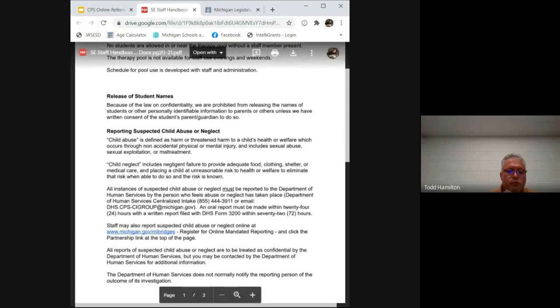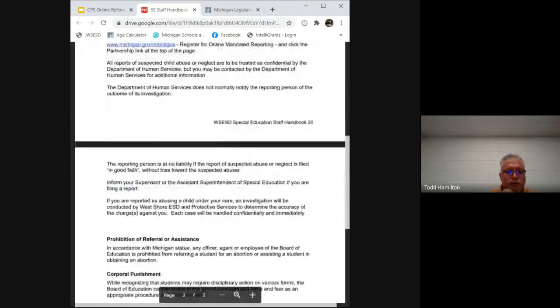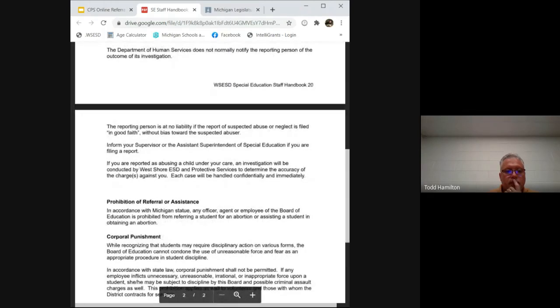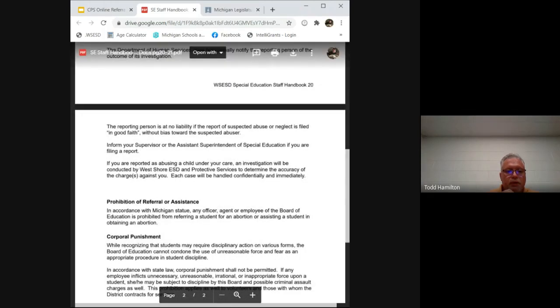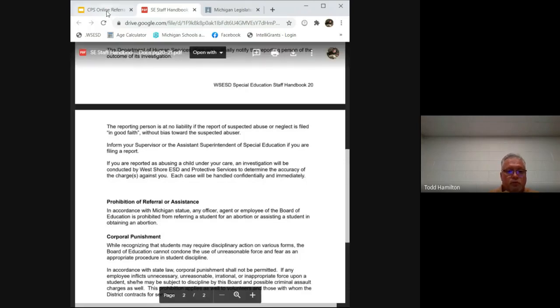We are going to talk about how we can do a referral, and we're going to use the Michigan government My Bridges account. I would also like to scroll down to this piece here. We will inform our supervisor or assistant superintendent of special education if we are going to file a report. So I want you to keep that in mind when doing so also.